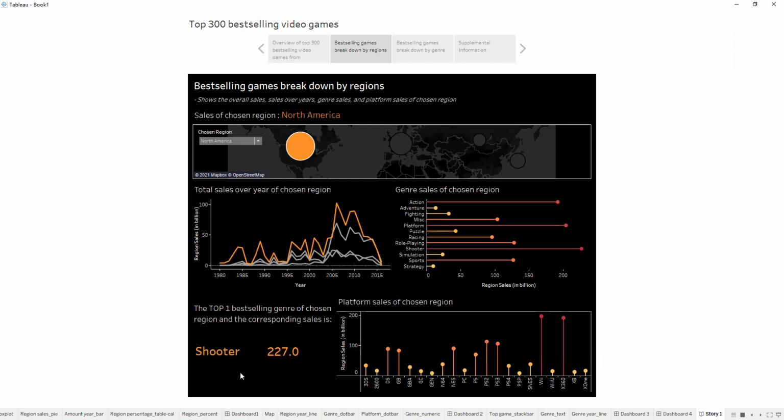So North America prefers shooters best, and shooters totally has 227 sales in North America. And also we could see North America prefers platform called V and X360 most.